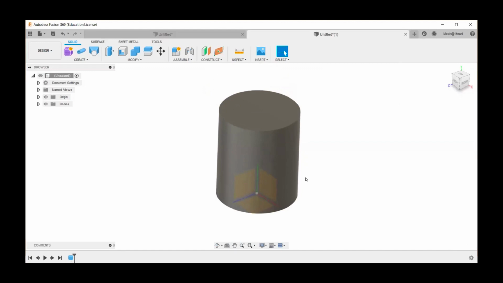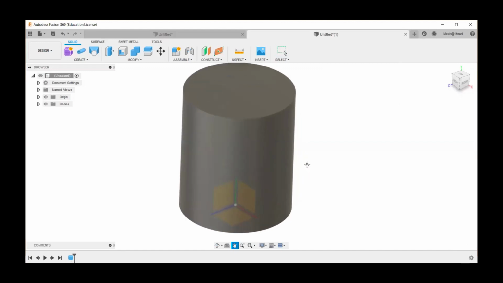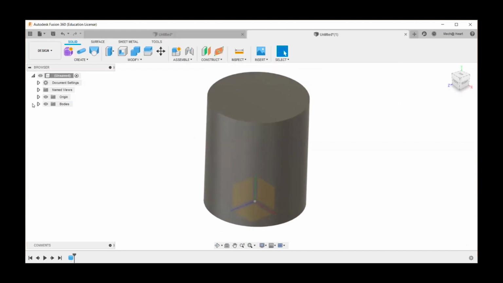So now as our attendee has asked this question, I'm going to answer it right now. So here you can see we have something called bodies. So this is one body. In our component, this complete thing, you can take it as a component, like our cup is a component and we have a body. So the complete cup can be one body or it can be created as a combination of bodies. Like I can have the handle as a different body, the projections on this as a different body.